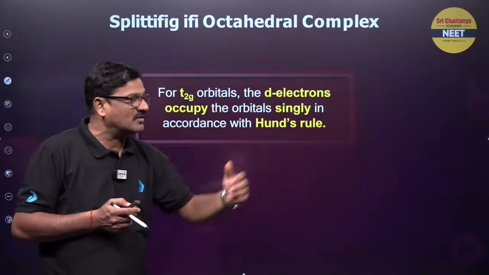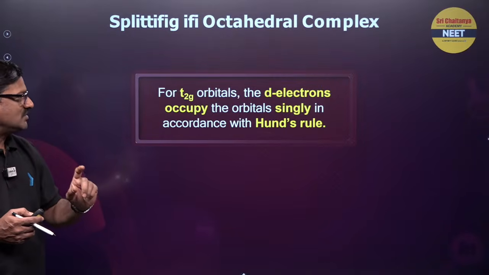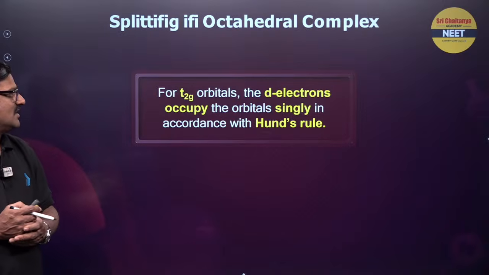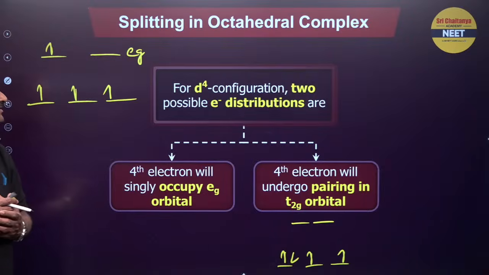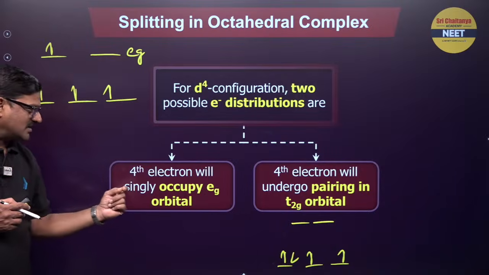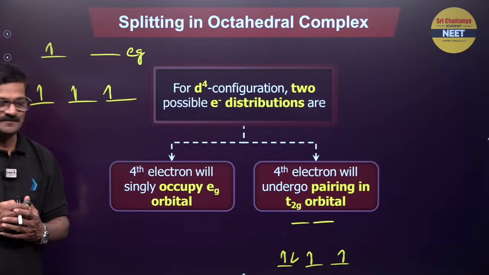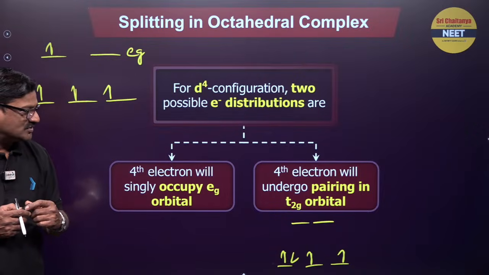In the presence of a strong field ligand, Hund's rule is violated. So the d electrons occupy the t2g orbitals. For a d4 configuration, the fourth electron will singly occupy an eg orbital, or the fourth electron will undergo pairing in the t2g orbital.